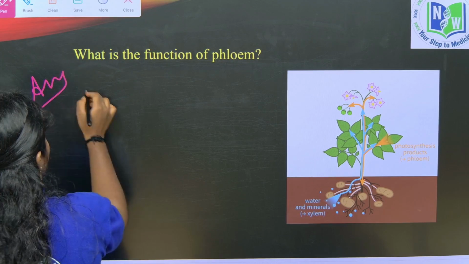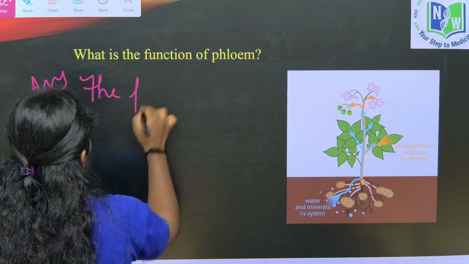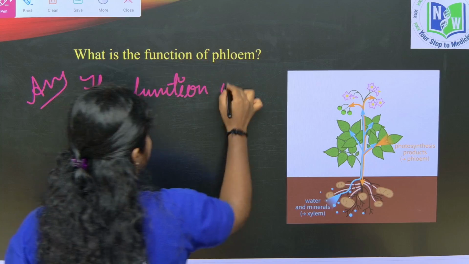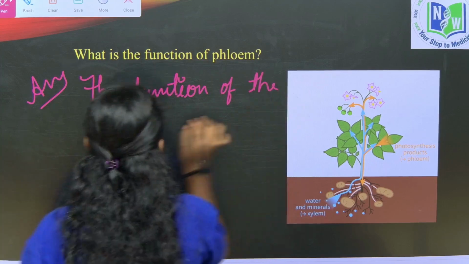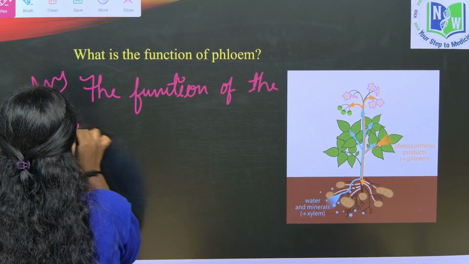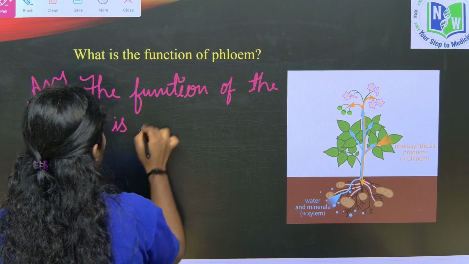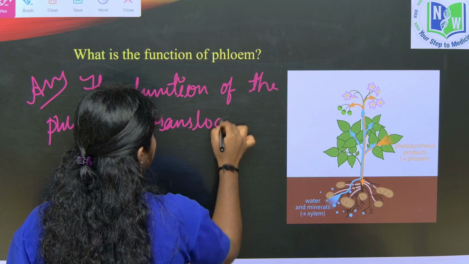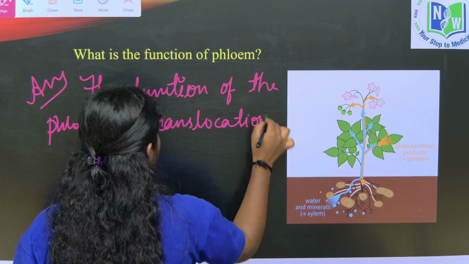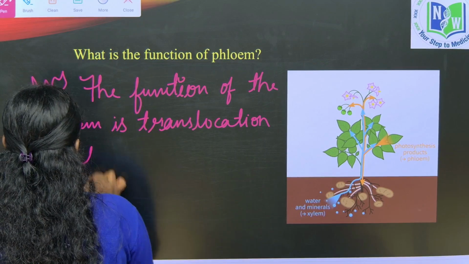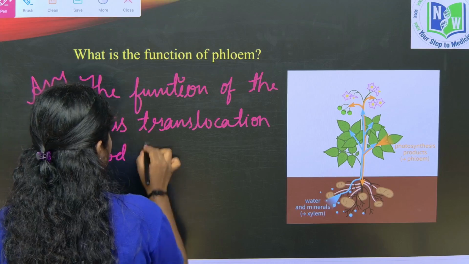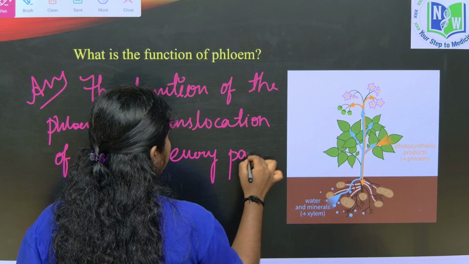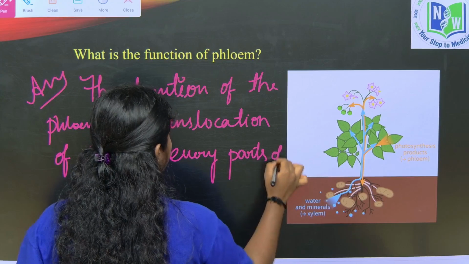Here, the function of phloem is translocation of food to every part of the plant.